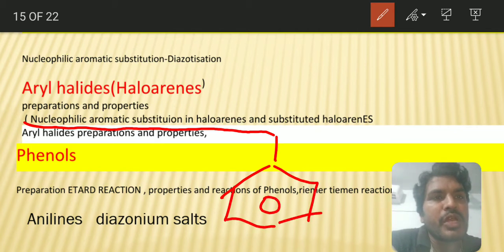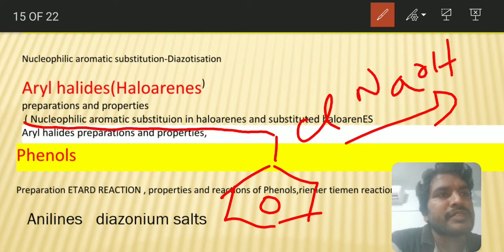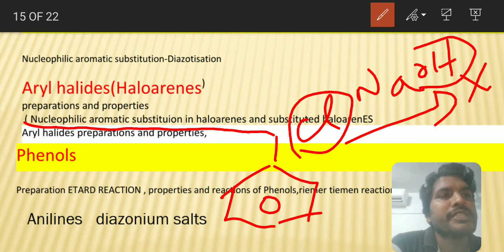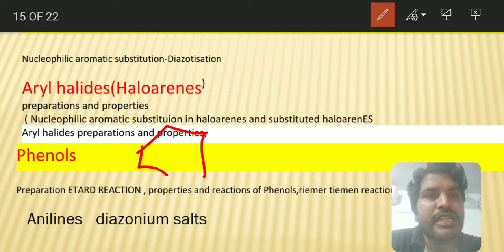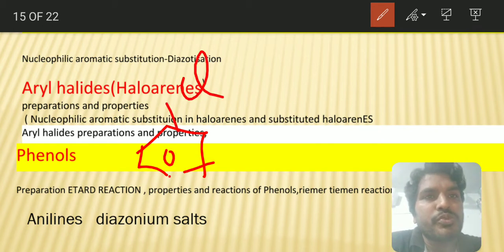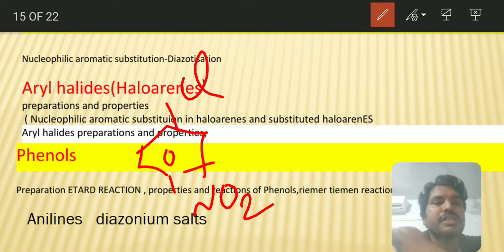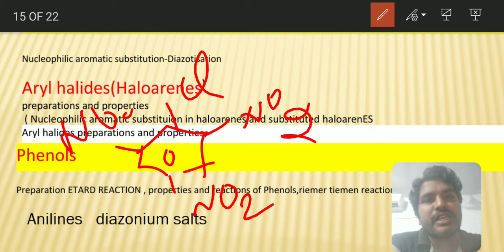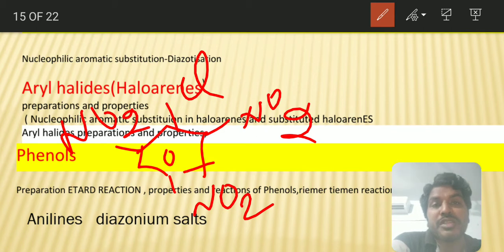Whenever chlorobenzene is treated with NaOH, there will be no reaction, because chlorine is a nucleophile and OH is a nucleophile. Here there is no chance for the nucleophilic substitution reaction. So to carry out this kind of reaction, a nitro group should be present. They will give you like this: para-nitrochlorobenzene, dinitrochlorobenzene, and then trinitrochlorobenzene, and ask which is more reactive towards the aromatic substitution reaction.